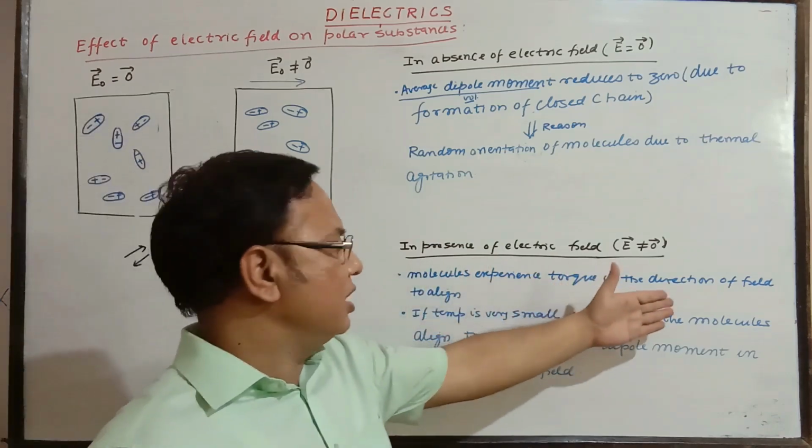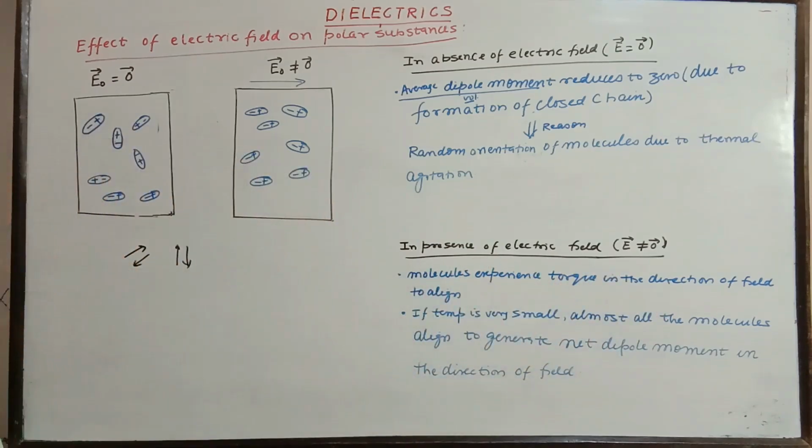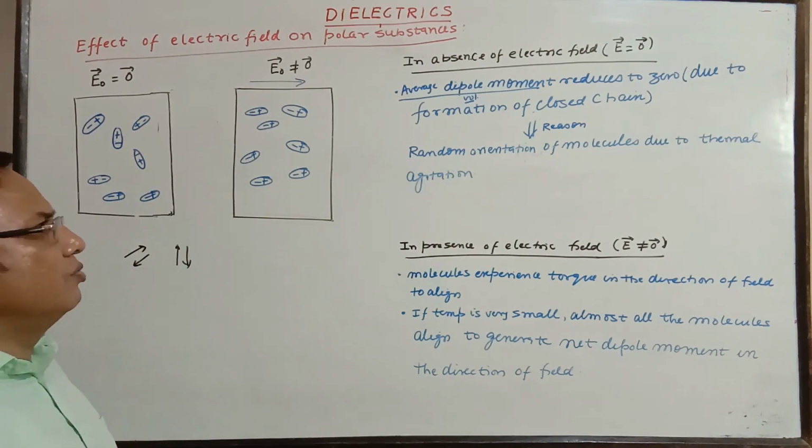Molecules experience torque in the direction of the field to align. If the temperature is very small, then almost all the molecules have a tendency to generate an induced dipole moment in the direction of the field, and that gives us a net dipole moment in the direction of the field.